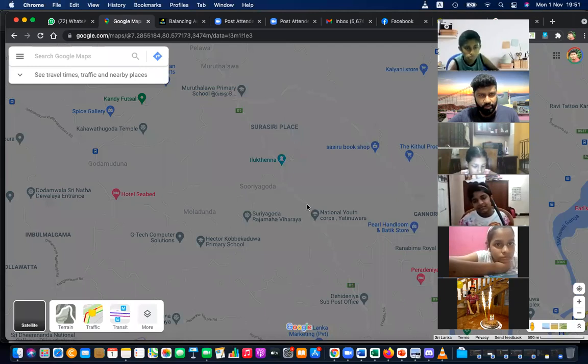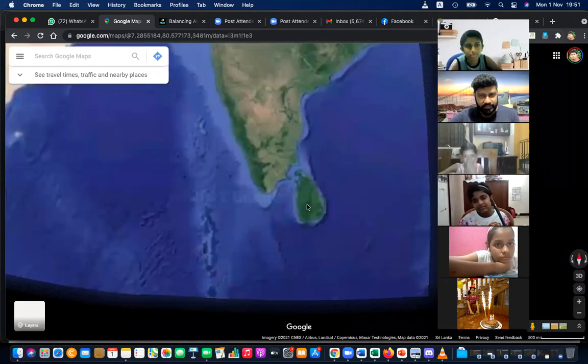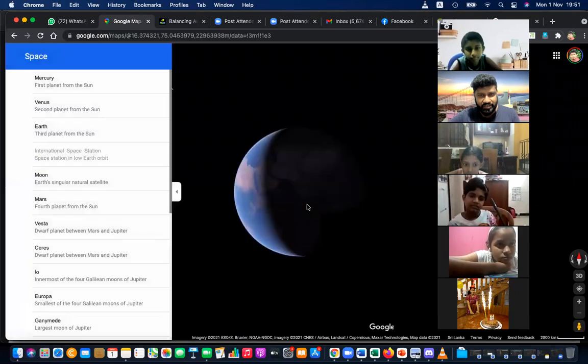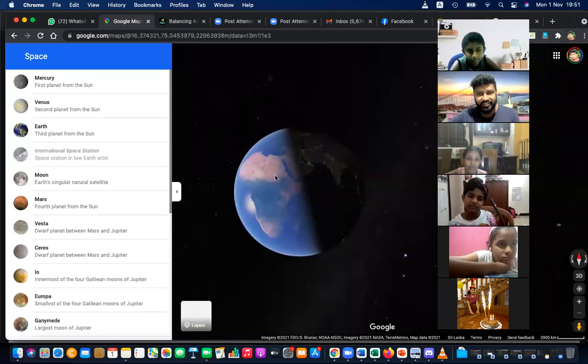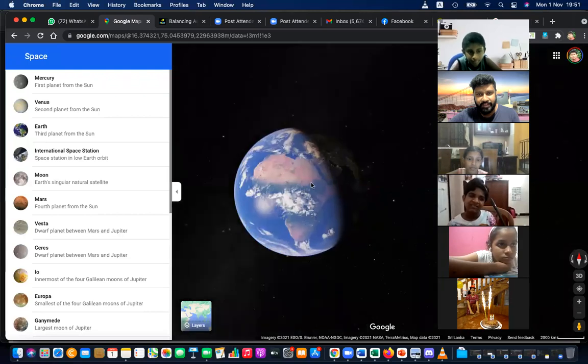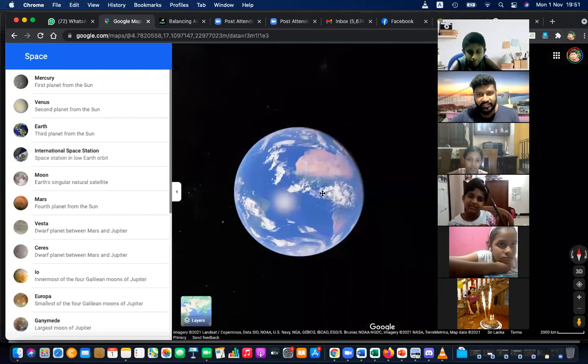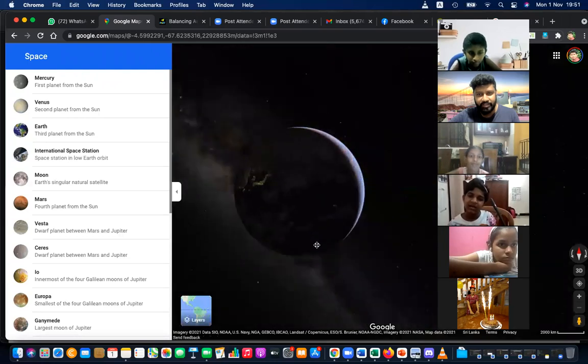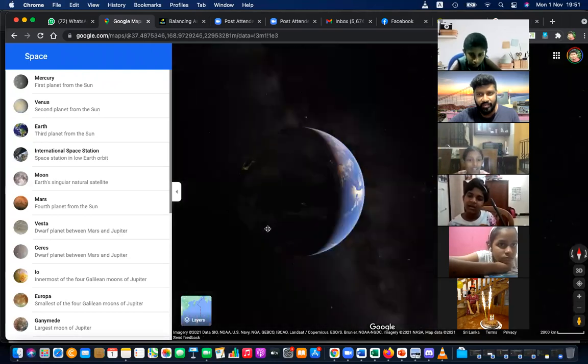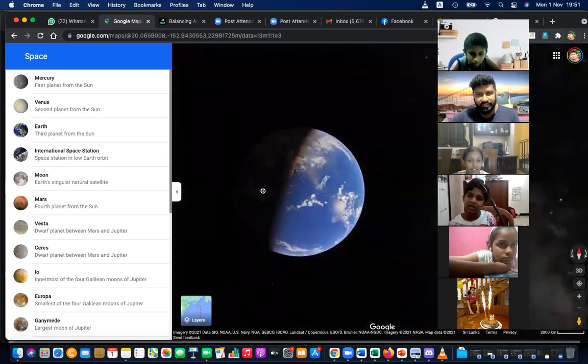Then you can zoom out continuously, and then you can see the nice living habitable planet called Earth, and this is where we are. You can see the galaxy and stars away from it, and sun and moon, right?